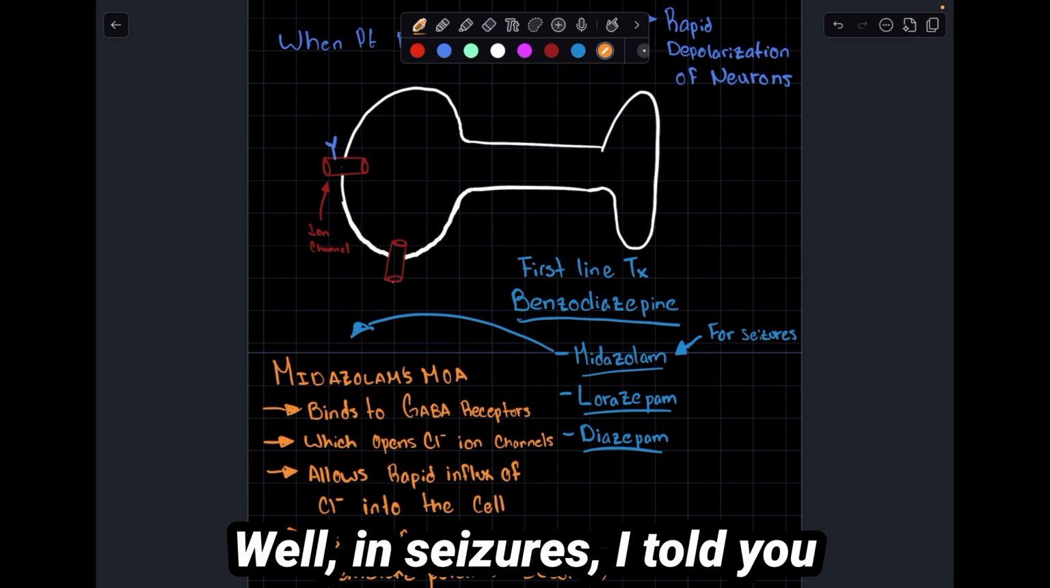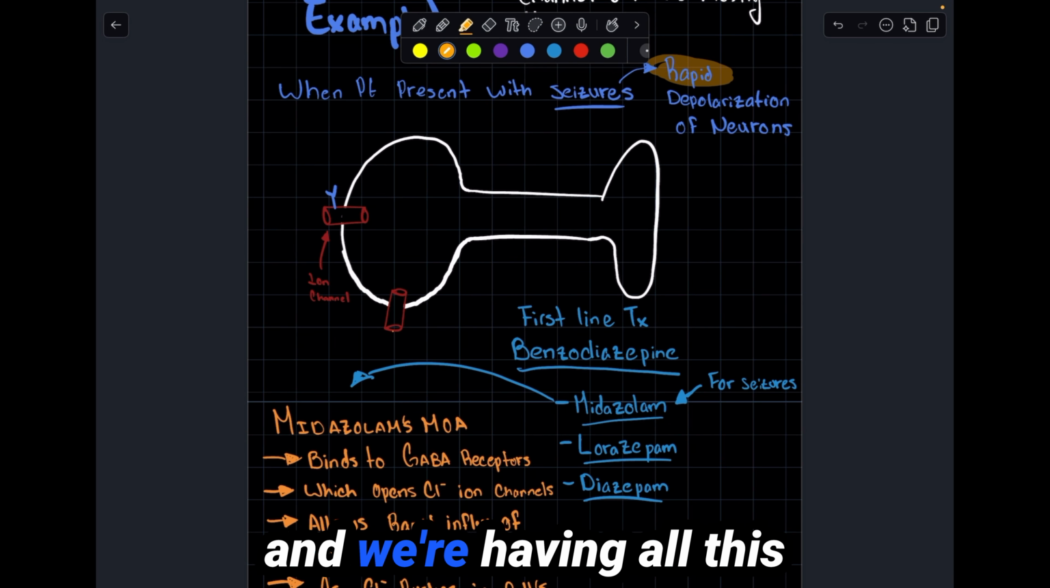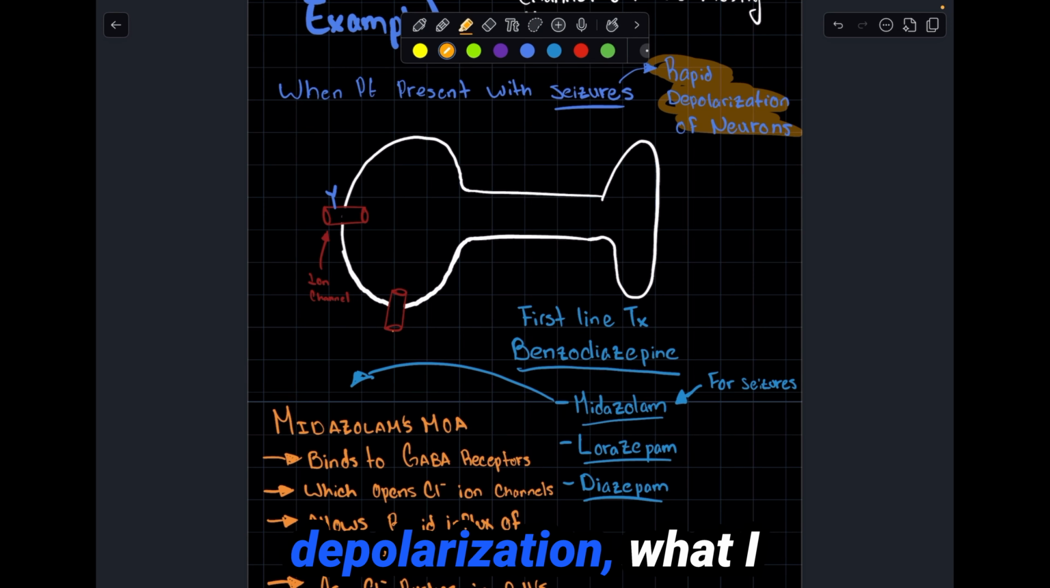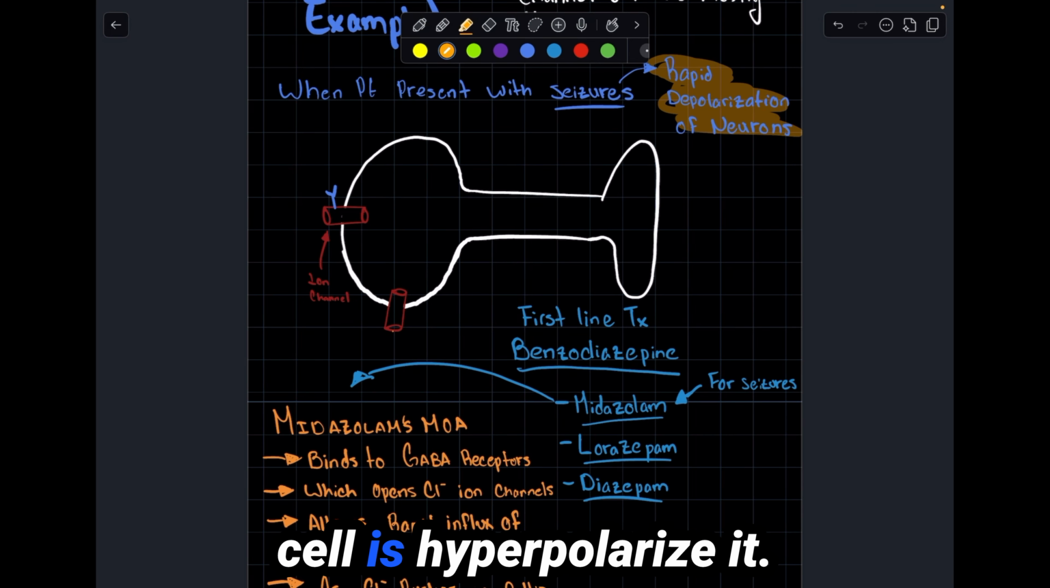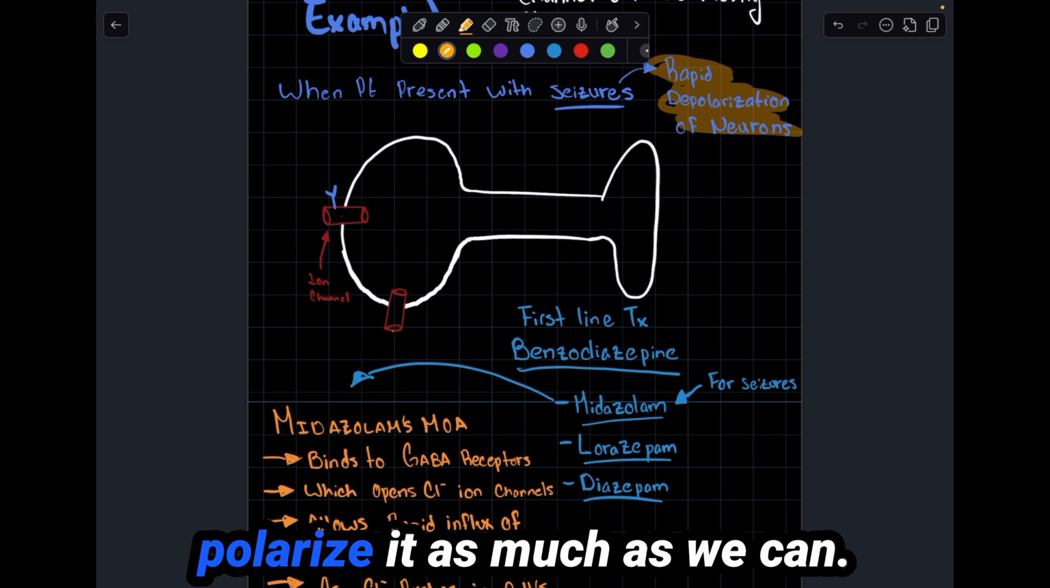Well, in seizures, I told you it's rapid depolarization and we're having all this seizure activity causing convulsions in the body, right? So if I want to decrease depolarization, what I would want to do to the cell is hyperpolarize it. Get it as far as possible from depolarizing. We want to polarize it as much as we can.